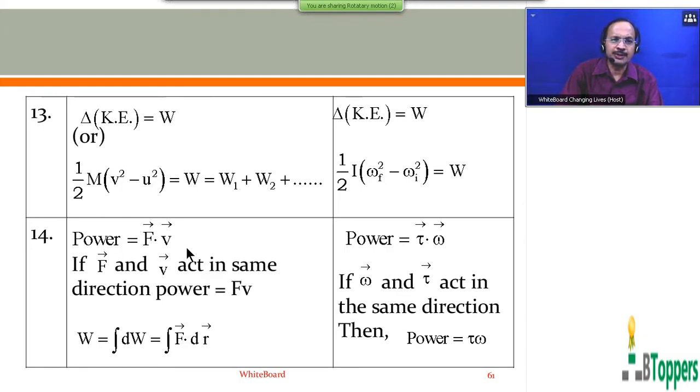In the case of pure translatory motion, if F bar is the external force applied on a body performing pure translatory motion by an external agent, and V bar is the instantaneous velocity, then the power delivered by the external agent, or instantaneous power, we write as F bar dot V bar. And if F bar and V bar act in the same direction, then the power delivered by the external agent to the body in the simplest situation, we write as F into V.